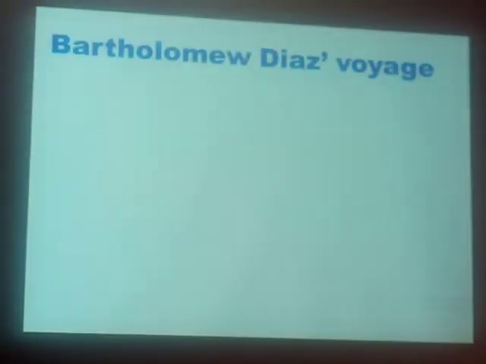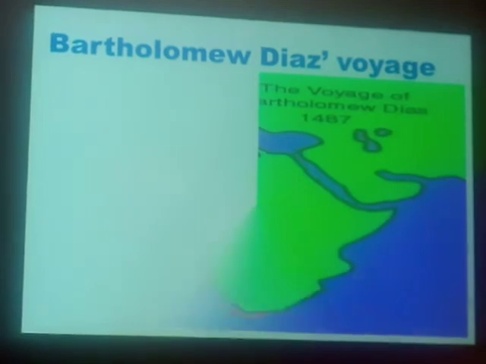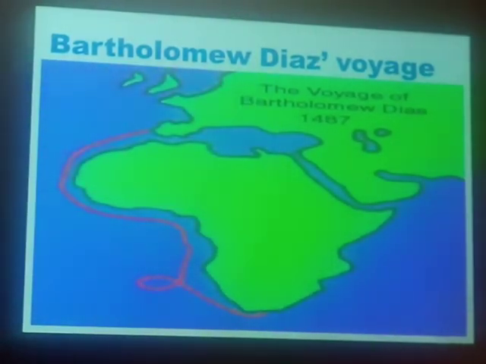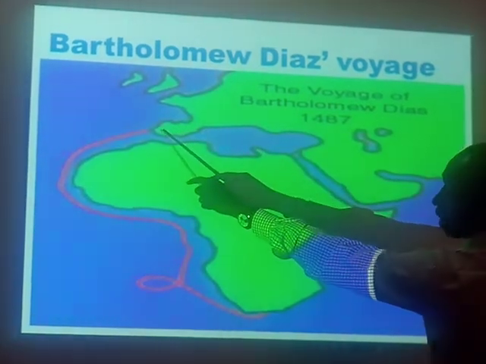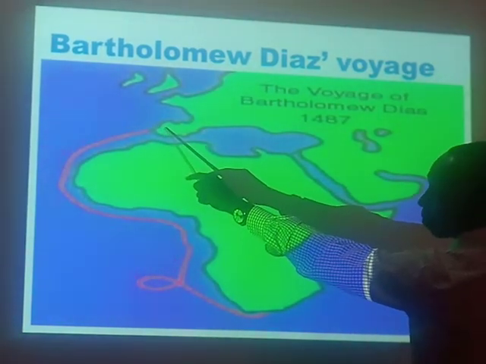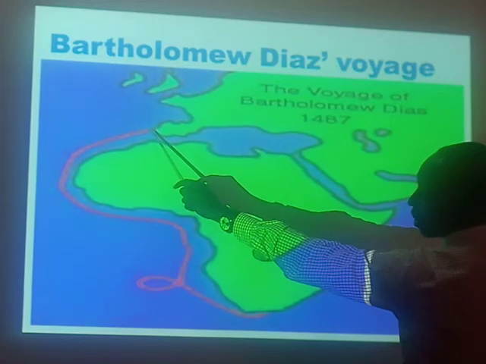Next, let's see his voyage. Children, a voyage means a long journey on water, or a sea route, a sea journey that takes a long time or a long distance. It's called a voyage. So what was Bartholomew Dias's voyage? We are going to have two maps to show us this. Map number one is a general one. In this map, we have this area here. This is Portugal, like we shall see in the next map. This is Portugal, and the capital is this one.